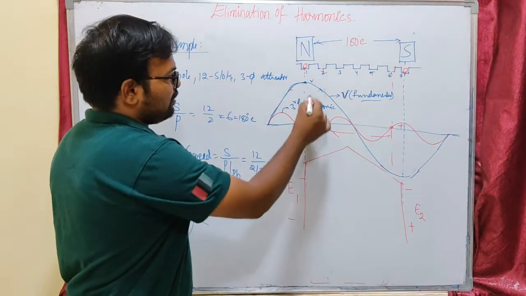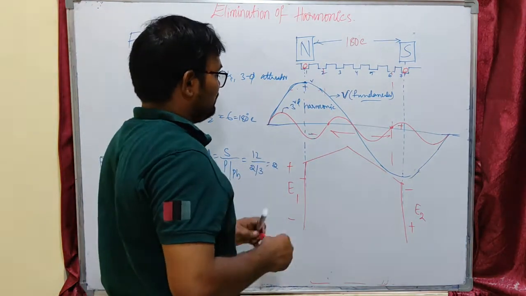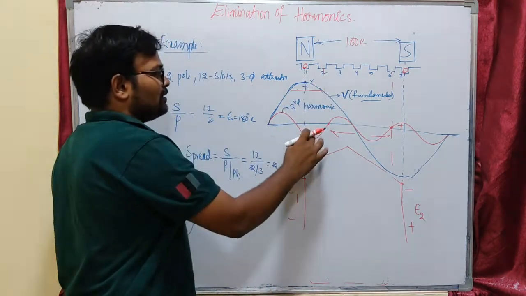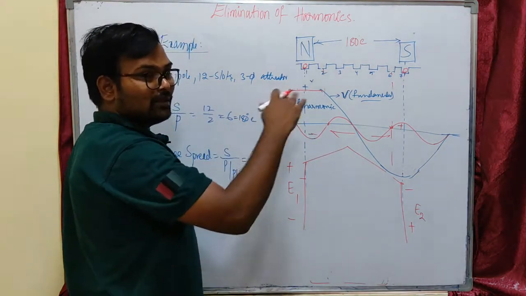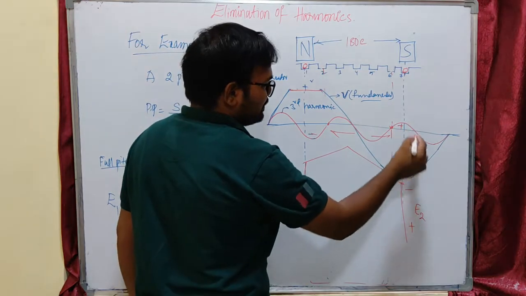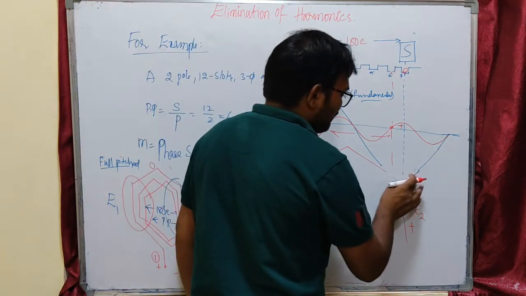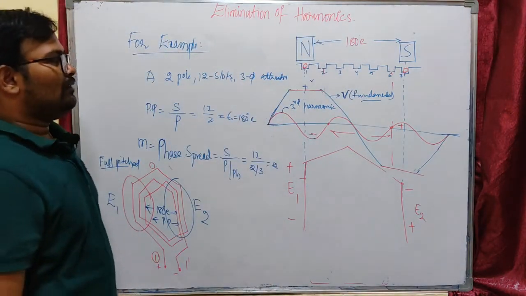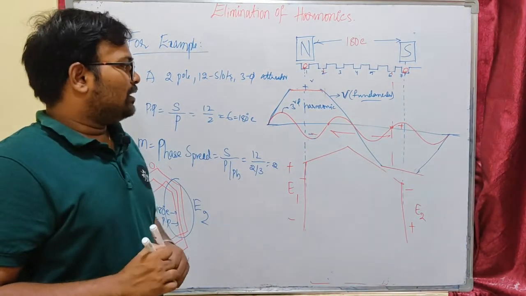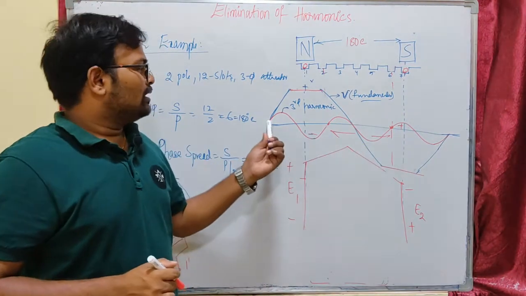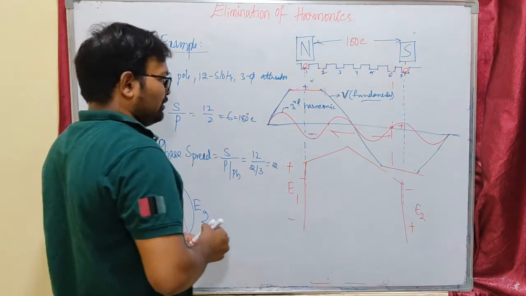Now you can see our third harmonic component is negative here and our fundamental component is positive, so it is plus minus minus. That means some portion of the fundamental waveform will be chopped. Here also the third harmonic component is positive and our fundamental component is negative, so some part of the fundamental waveform is chopped off. The voltage waveform is then not sinusoidal, but our machine wants a sinusoidal voltage. Because of the third harmonic presence in the space harmonics, our generated voltage waveform is not sinusoidal. Now let us see how we can eliminate these harmonics using short pitching.